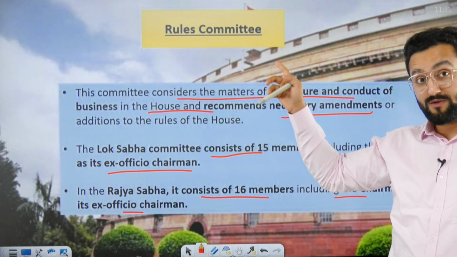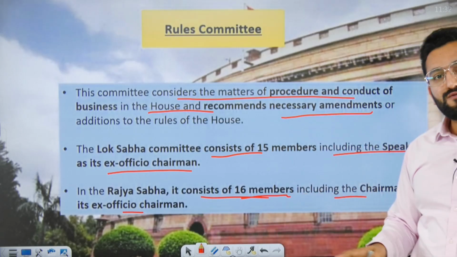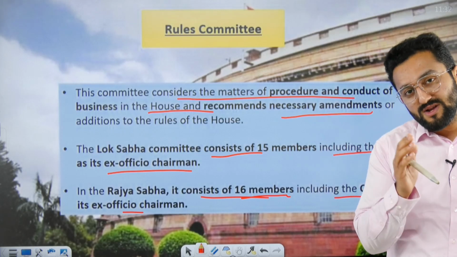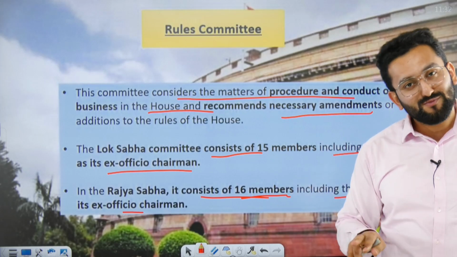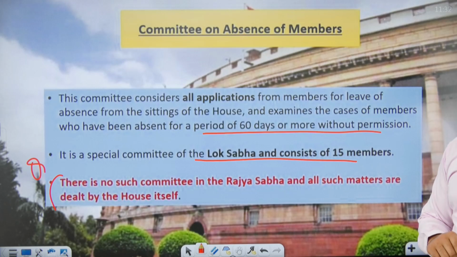Speaker is ex officio chairman of the Rules Committee. Rajya Sabha's Rules Committee consists of 16 members and the chairman is ex officio chairman. So by now, when it comes to committees which deal with day-to-day business, these are headed by respective presiding officers. Committee on Absence of Members.